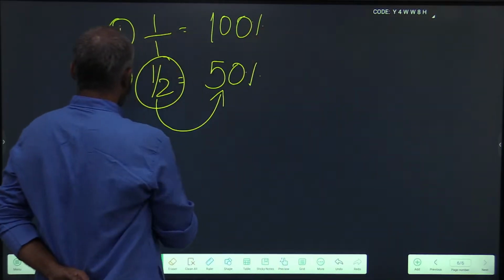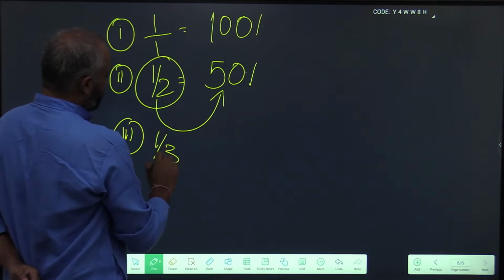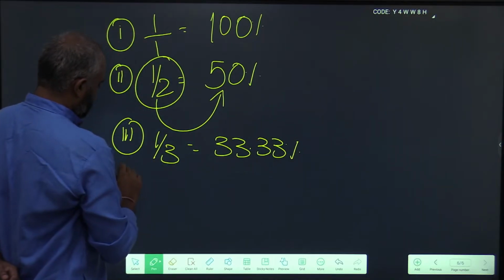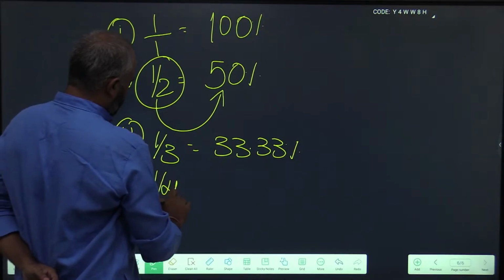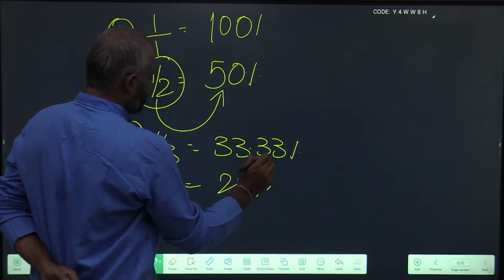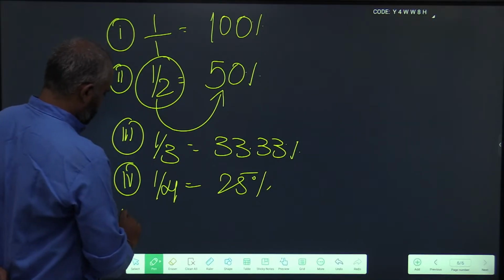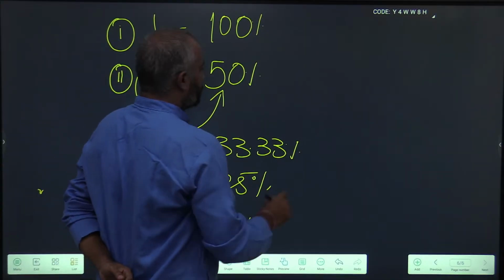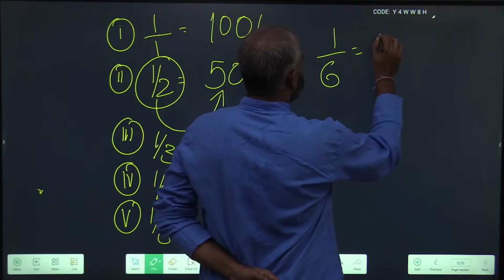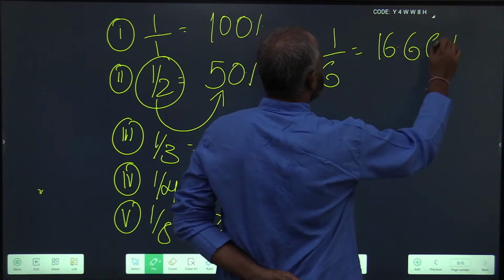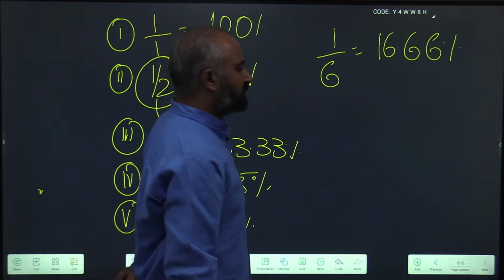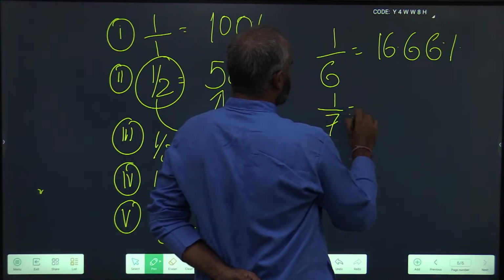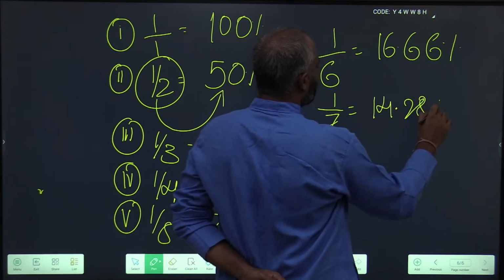In the same sense, 1 by 3 is 33.33%. Next, 1 by 4, 25%. 1 by 5 is 20%. Next, 1 by 6 is 16.66%. 1 by 7 is 14.28%. Okay.